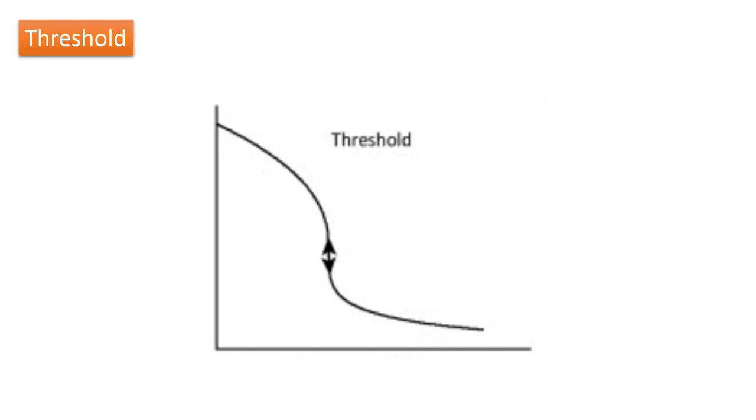to its previous state. Now, thresholds can arise in various complex systems, and they are often associated with non-linear responses and feedback mechanisms. Crossing a threshold can lead to sudden shifts or phase transitions or even division in the system's behavior, resulting in new stable states or behaviors. These transitions can be triggered by changes in internal or external factors such as parameters, inputs, or environmental conditions, and may be reversible or even irreversible.